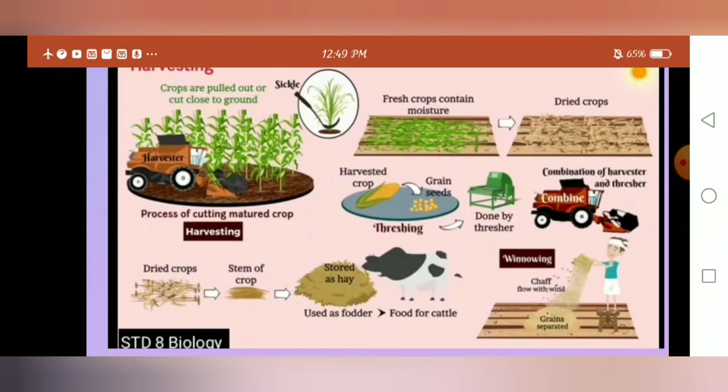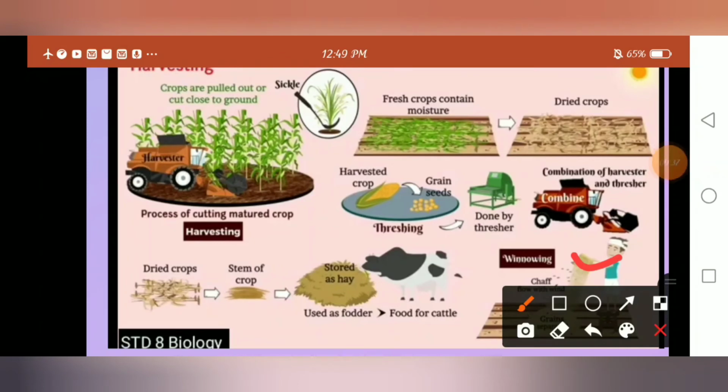Okay, so what do we do next? By using the combination of harvester and thresher. What do you mean by combine? The process of harvesting the plants with the help of the machine called a combine. Either by using the harvester or the combine, we can separate the grains. The separation of grains is mainly done in two ways. One is winnowing, which you already studied in the 6th standard, and the other is threshing. Threshing means beating the stalks against a stone, or we can use threshing machines.